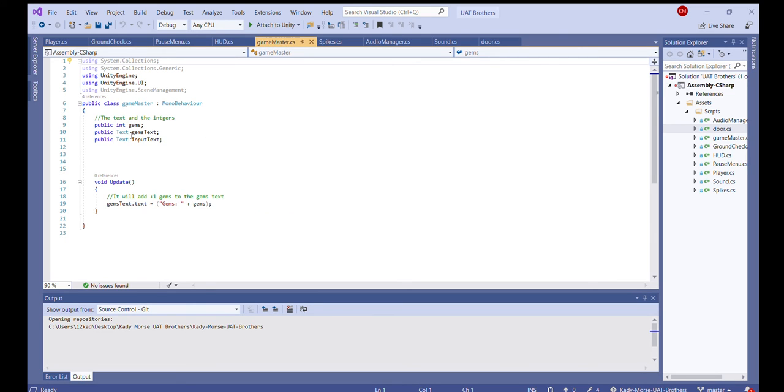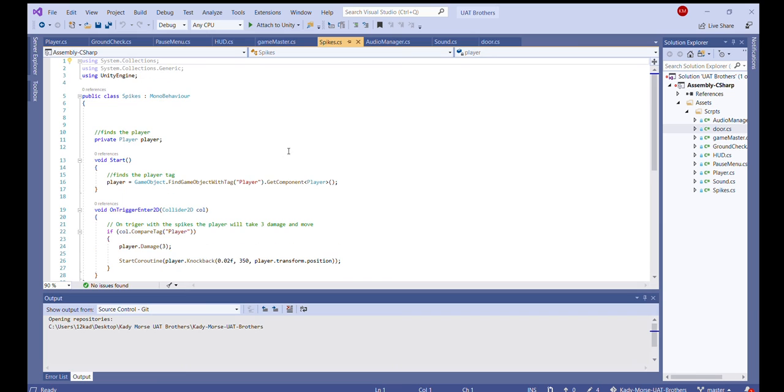This is my game master. These are my gems. I have my text, which is my input text, my gems text, and then you have, of course, the gem UI, which is in the upper right corner. And every time you collide with a gem, it'll say +1 gem that you collected. So if you collected 2 gems, it'll say gems 2.